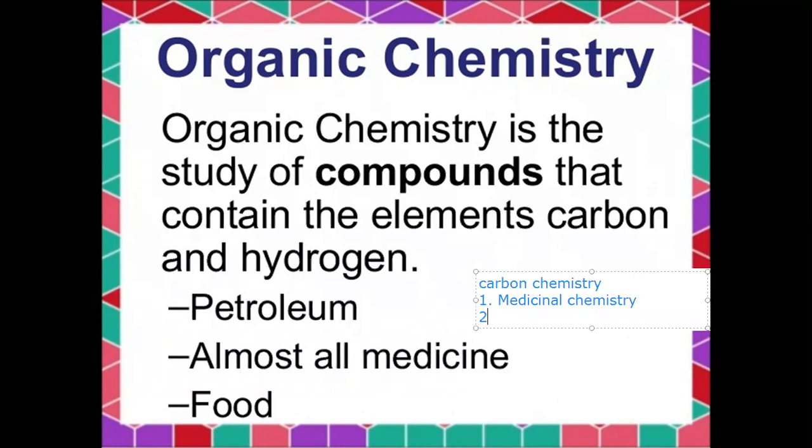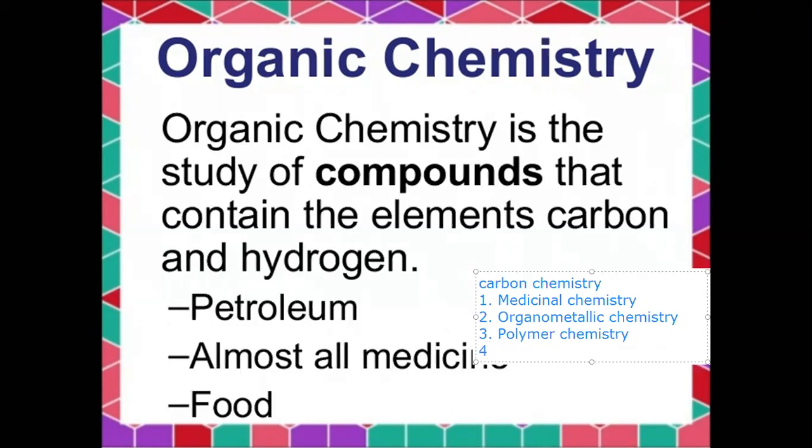The second one is organometallic chemistry. Third one is polymer chemistry.